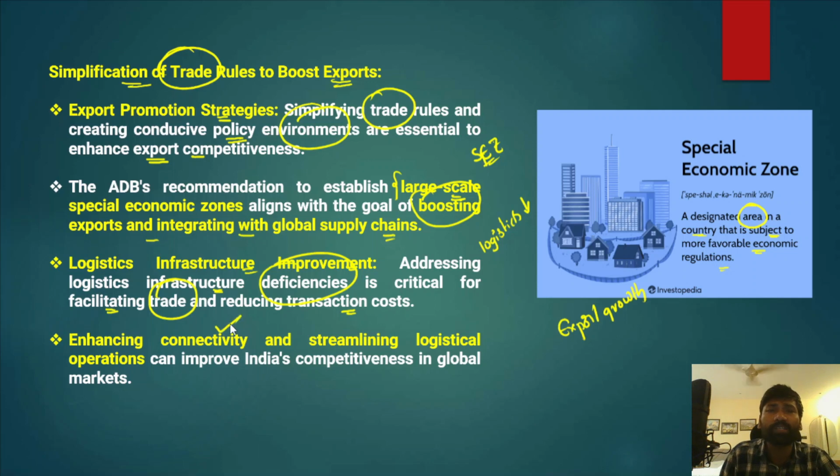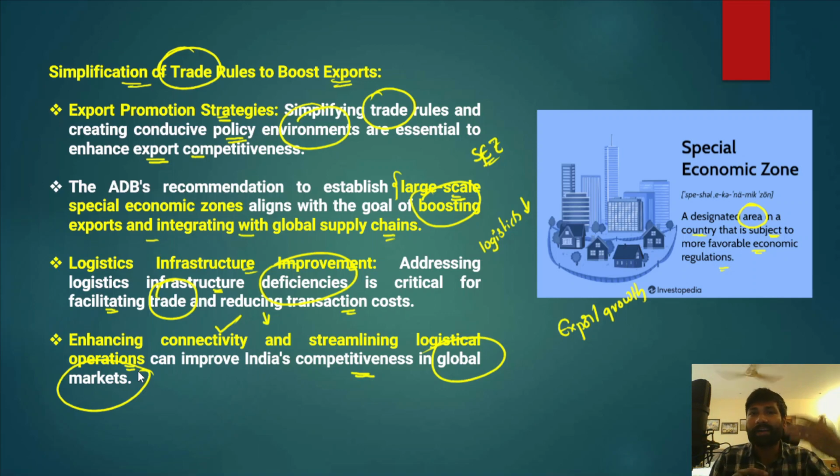And after that, we must enhance the connectivity. Connectivity is also very important, because it is very often linked with reducing logistic costs and, at the same time, streamlining logistical operations, and that can improve India's total competitiveness in the global markets. If you compare Indian goods with Chinese goods, Indian goods of higher quality must be cheaper compared to the Chinese goods. That is known as competitiveness.